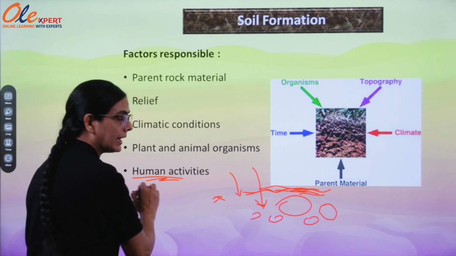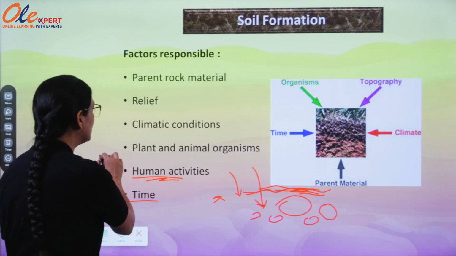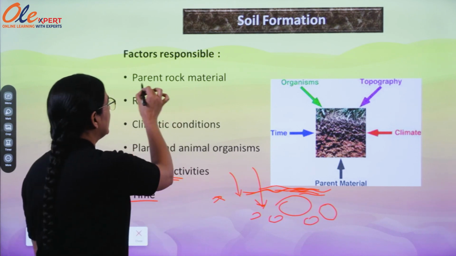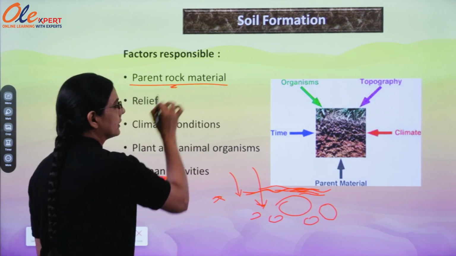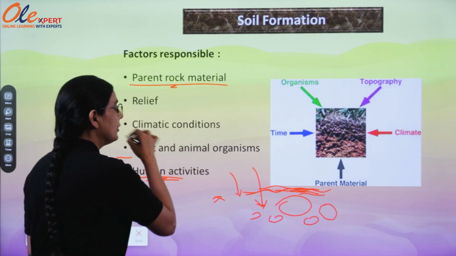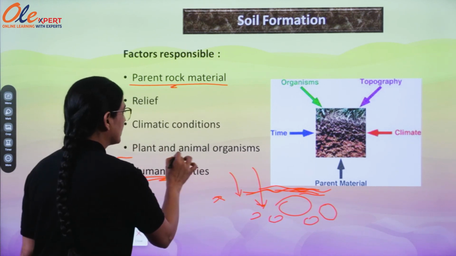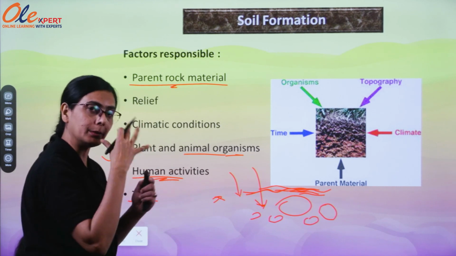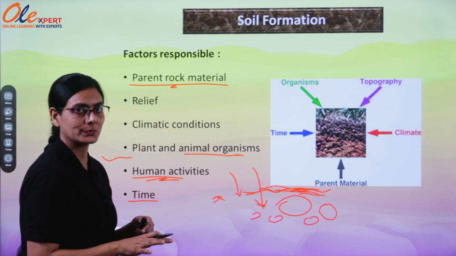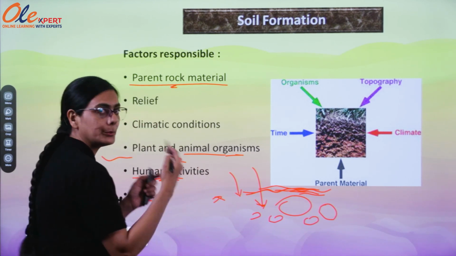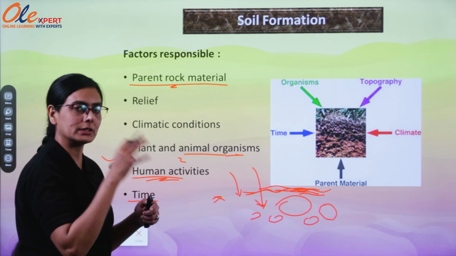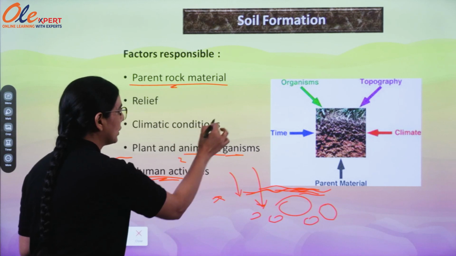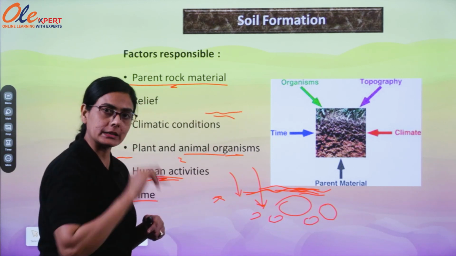Okay, and time is very important, as the newly formed soil has the same property as the parent rock has. But with the passage of time, organic matter means humus is added, so the fertility can be increased or decreased. If it is used for a long period for the same activity, such as agriculture, the fertility of that soil will decrease.